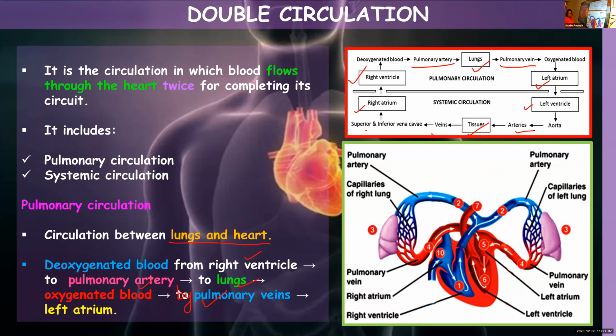So that is why you might have got a confusion. But in simple terms, you can explain it like this. From the left ventricle, aorta will take it to different parts of the body, and from the different parts of the body, the impure blood will be taken by the veins, inferior and superior vena cava, back to the right atrium. That is known as systemic circulation.